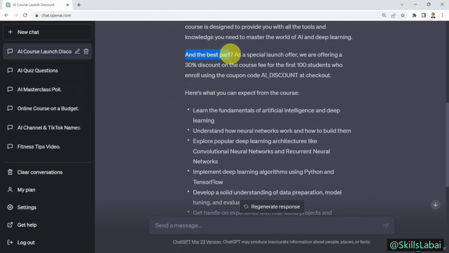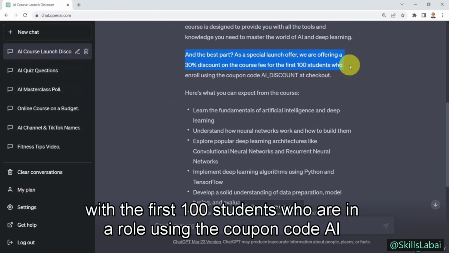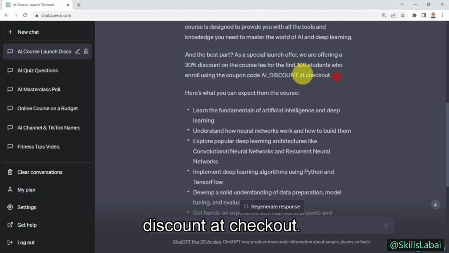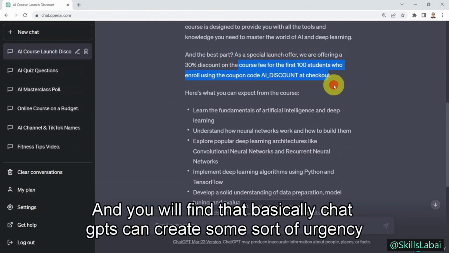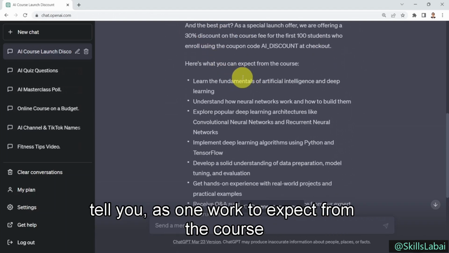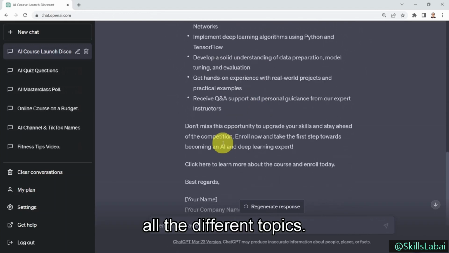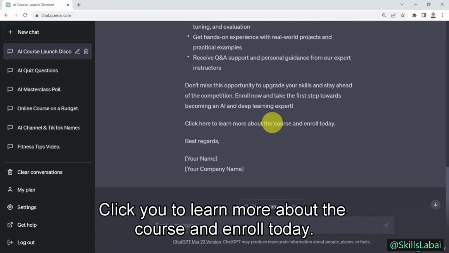And the best part, as a special launch offer, we are offering a 30% discount on the course fee for the first 100 students who enroll using the coupon code AI discount at checkout. And you will find that ChatGPT has created some sort of urgency in the call to action as well, which is, again, pretty incredible. It's going to tell you as well what to expect from the course, showing you all the different topics. Don't miss the opportunity. Click here to learn more about the course and enroll today.